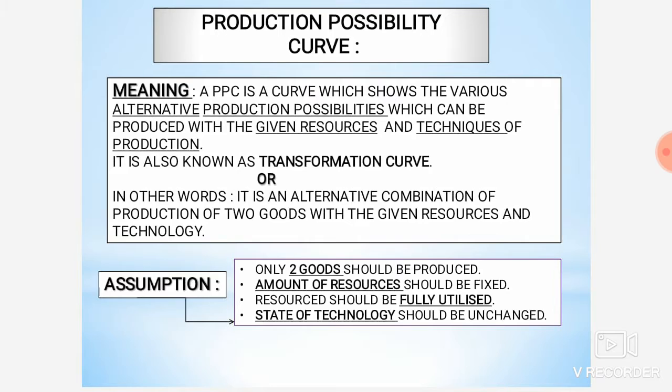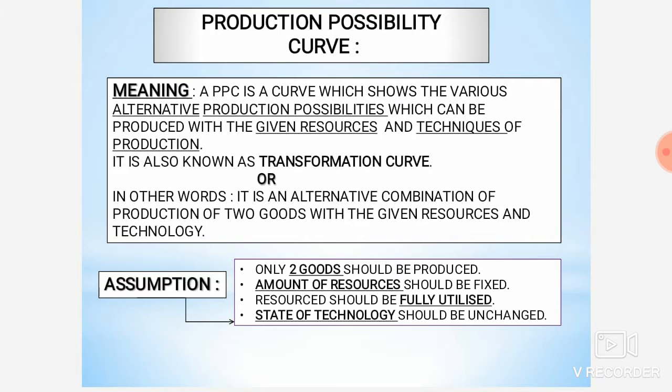And it is also known as what? Transformation curve. Means you can transform. If you are producing one good and you want to produce some other good, you have to stop the production of the first product that you started producing and go to the next product.